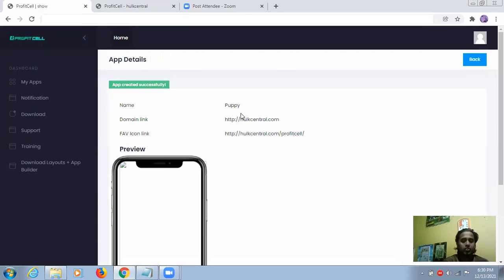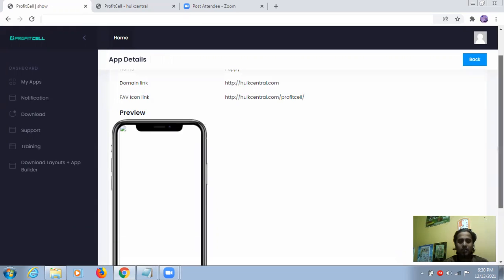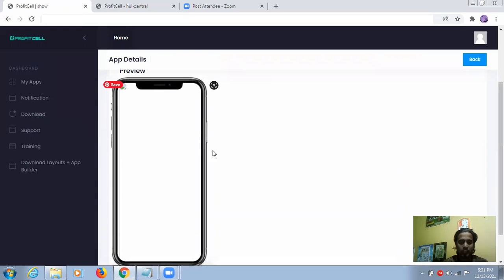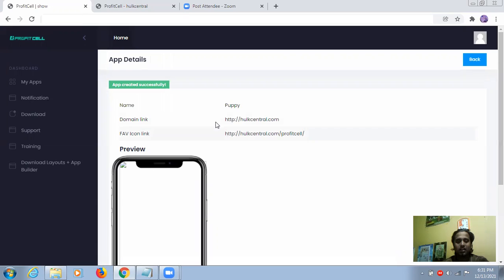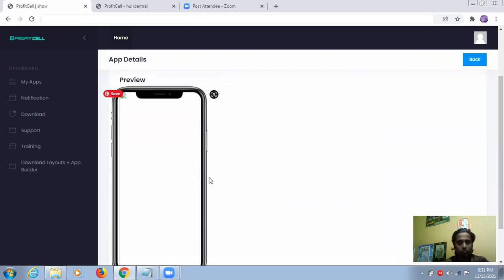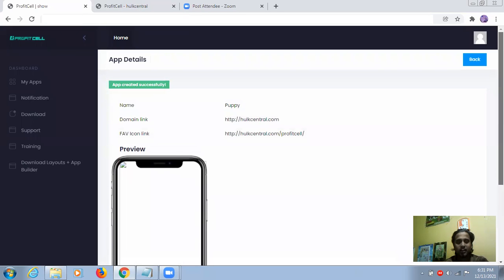Okay, guys. So name, domain link, and favicon. How your application will look, you will be able to see here. Right now, I kept random links, so that is why it's not showing anything here, because I don't have anything related to this. So the app was created successfully.